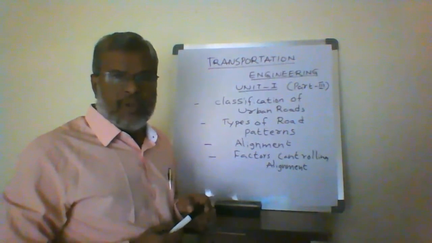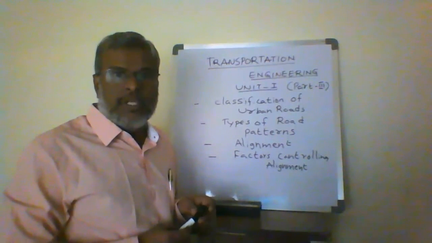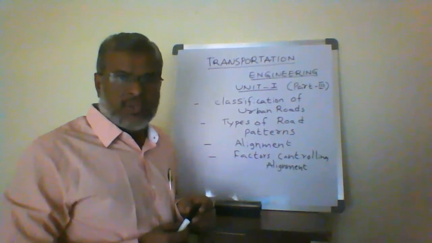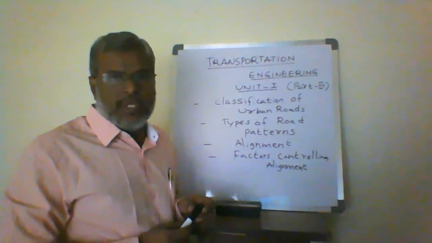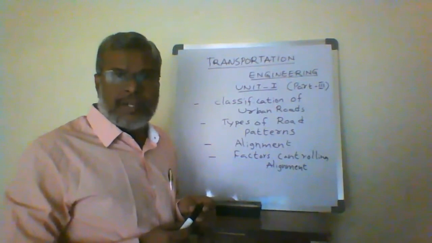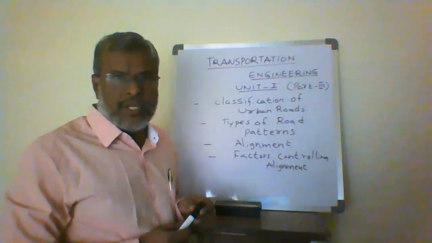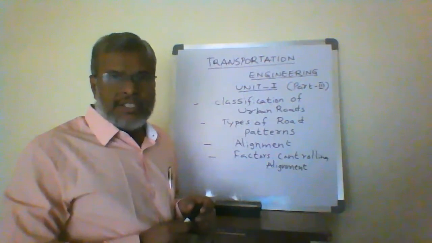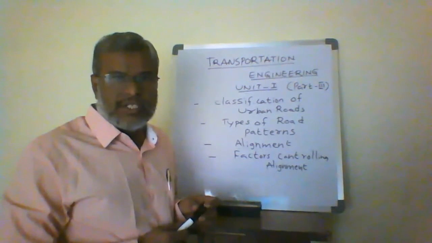So, a recap of the last session: we discussed the historical development of roads in India, and the Jayakar Committee recommendations. National road development is a national interest, and an extra tax is levied on petrol from the road users. A Central Road Fund is created, along with the Indian Roads Congress, and the Central Road Research Institute under the CSIR labs.